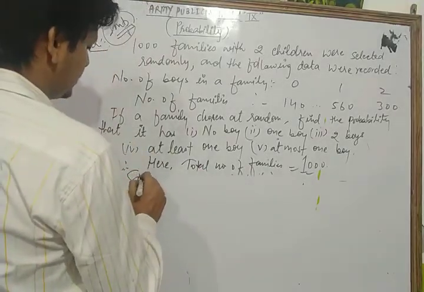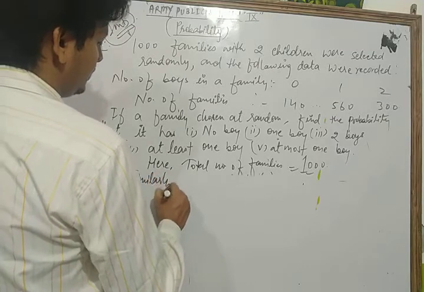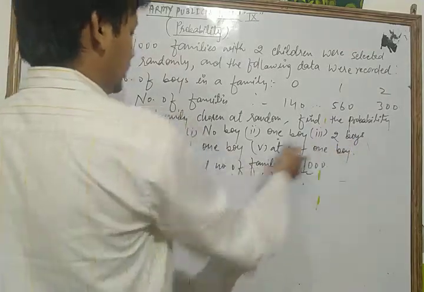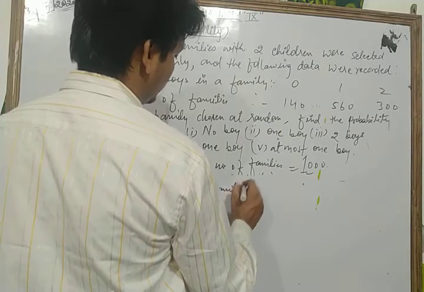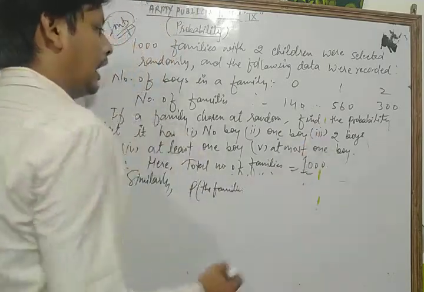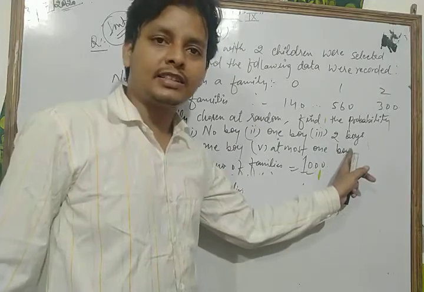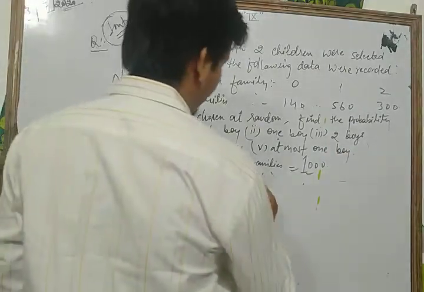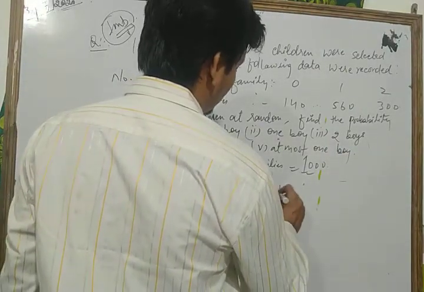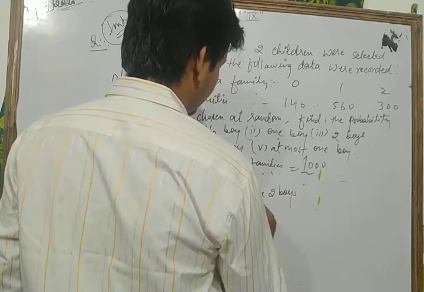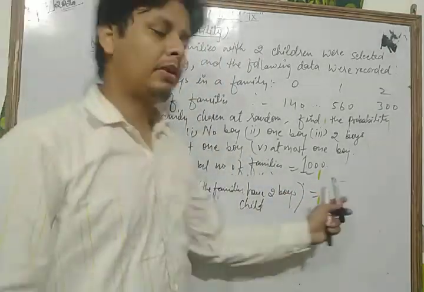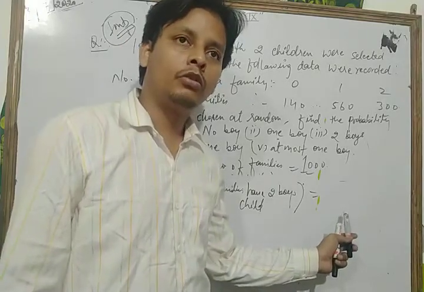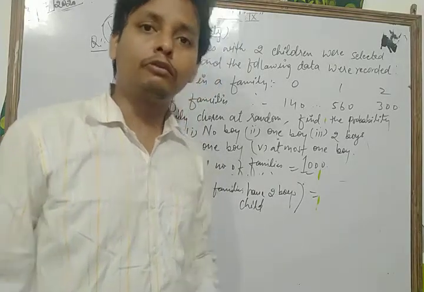Dear students, the probability that a family has two boy children is equal to the number of families which have two boy children upon the total number of families.